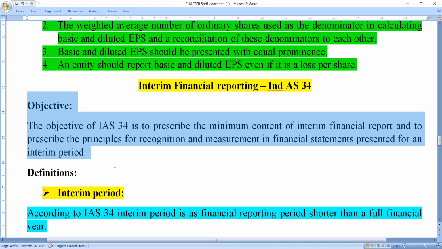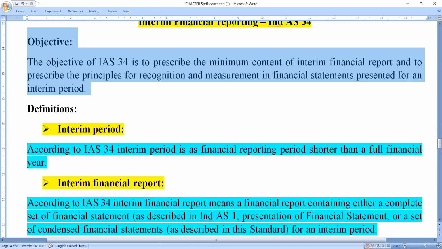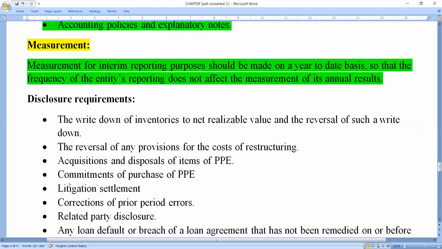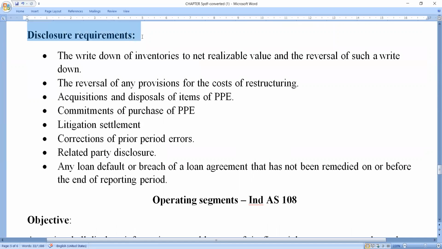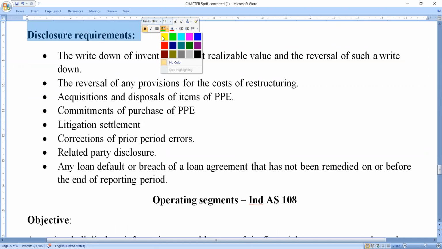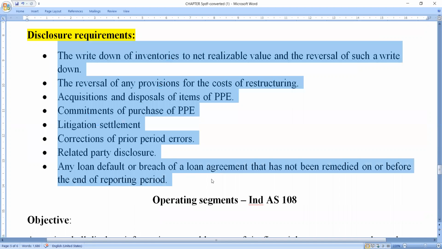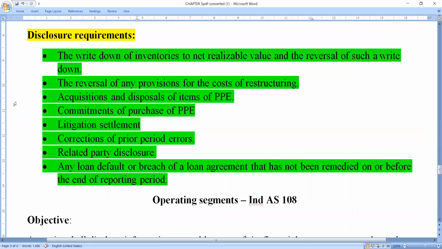The objective is nothing but how we have to present the contents of the interim financial report, as well as giving the principles for the recognition and measurement of the financial statements. After this, the next one here, disclosures. The next most important concept here, disclosure. So what are we going to disclose? Here we are disclosing so many items of information. Among those, the most important, the first one is the write-down of inventories to net realizable value and the reversal of such a write-down.